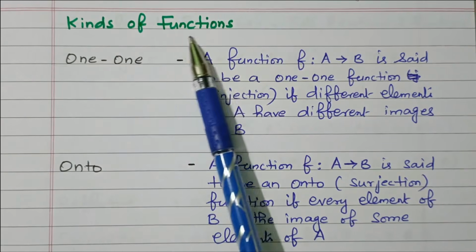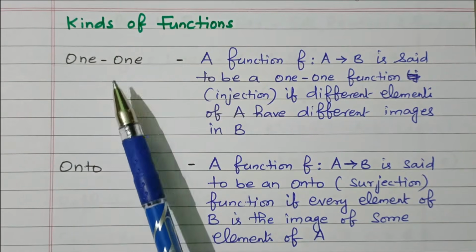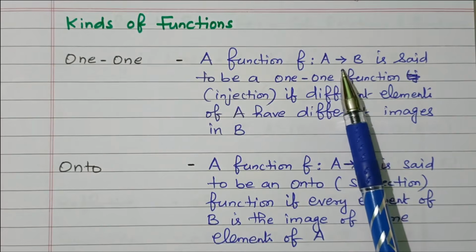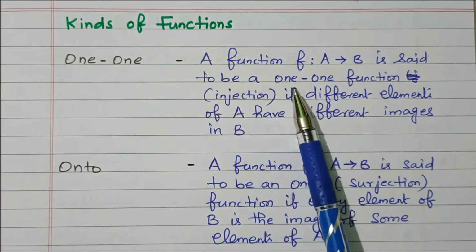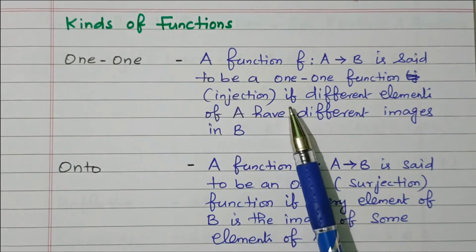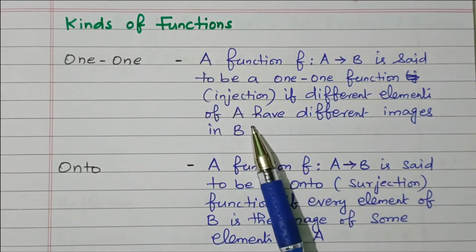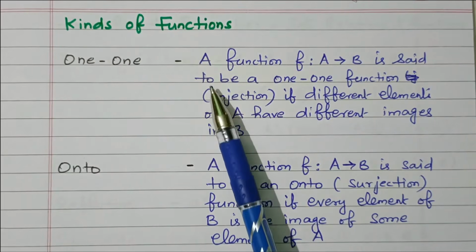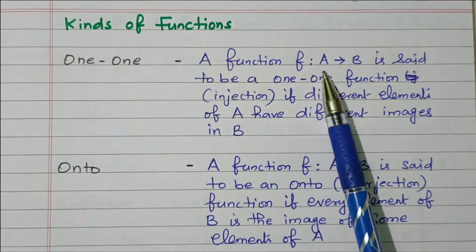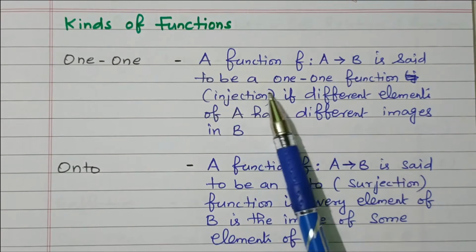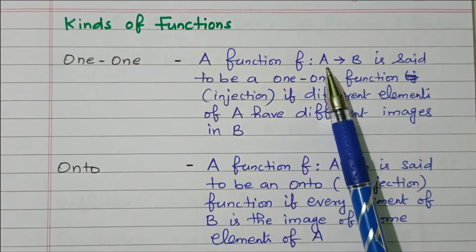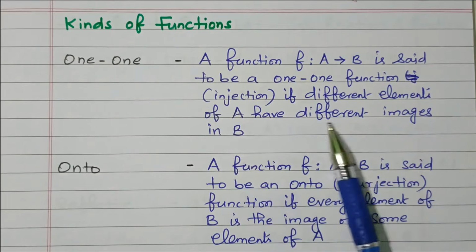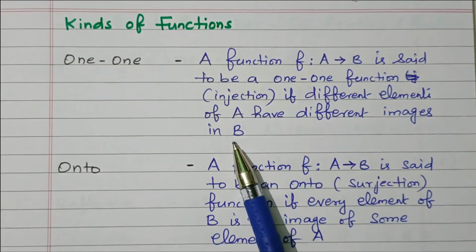Now we'll go to the topic, kinds of function. The first type is one-one. A function f: A to B is said to be a one-one function, that is injection, if different elements of A have different images in B. That is called a one-one function.